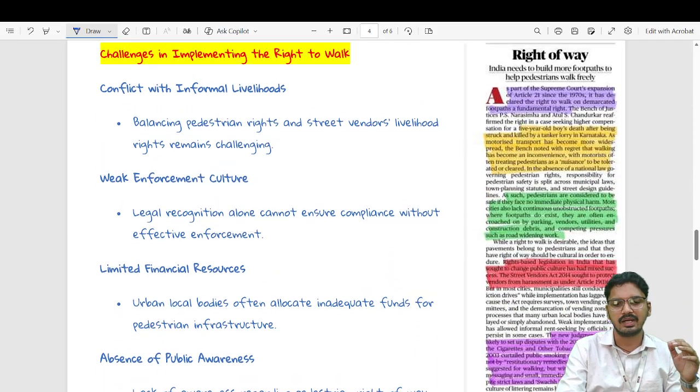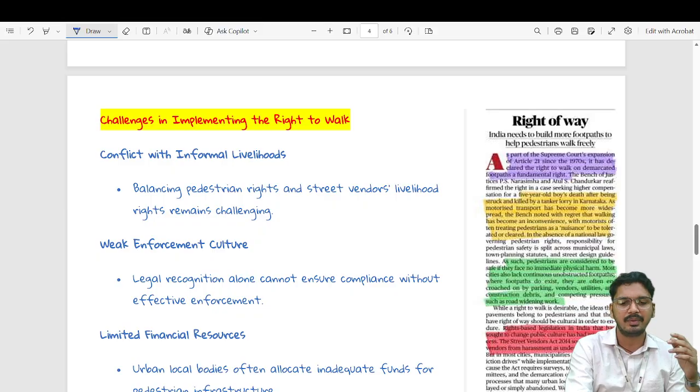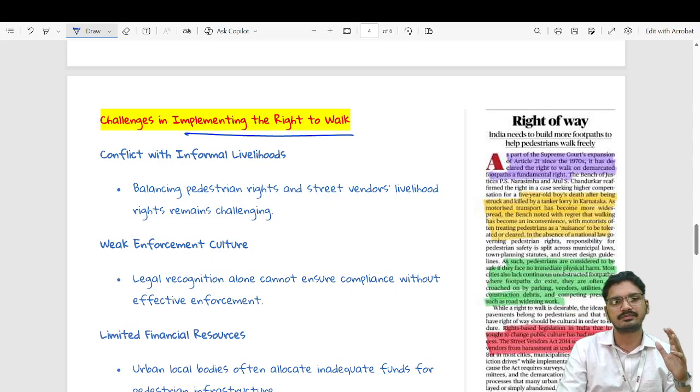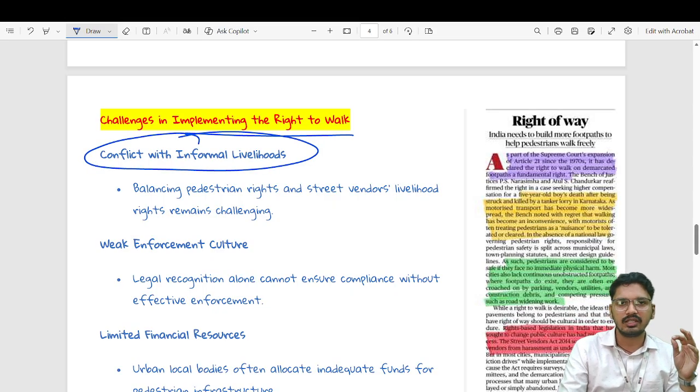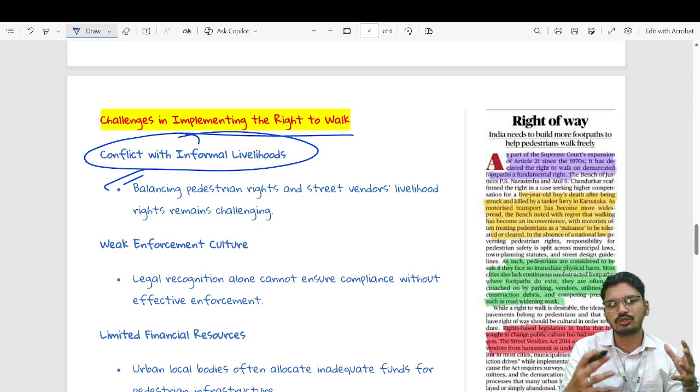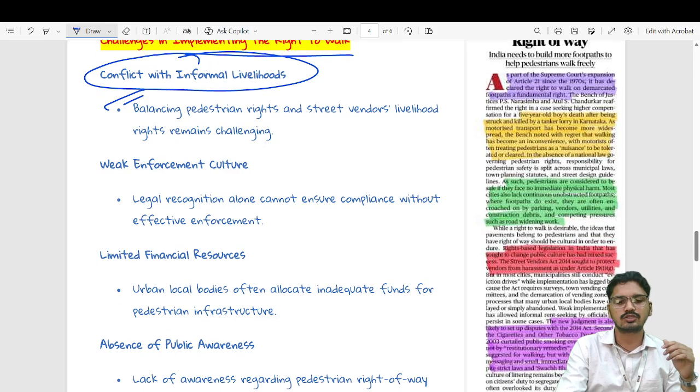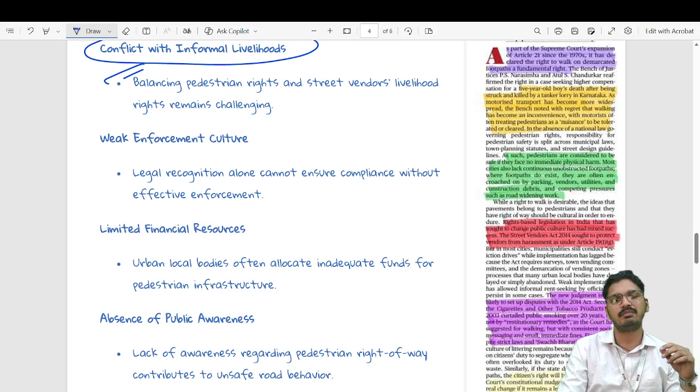Now we can better understand the challenges in implementing the right to walk by the government. We would see there would be a conflict of informal livelihood, because the encroachment on the pedestrian path is related to informal livelihood, where the government should balance pedestrian rights and street vendors' livelihood, which will remain the biggest challenge. The next would be the weak enforcement culture, where legal recognition alone cannot ensure compliance without effective enforcement.